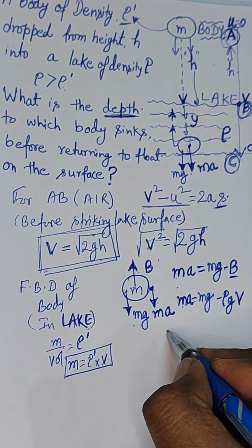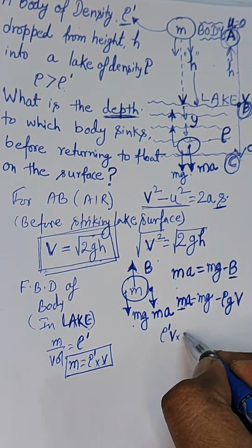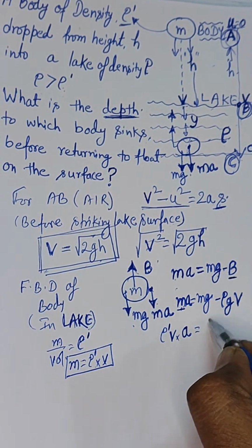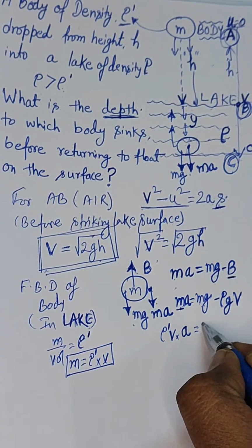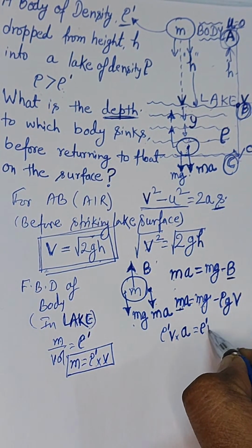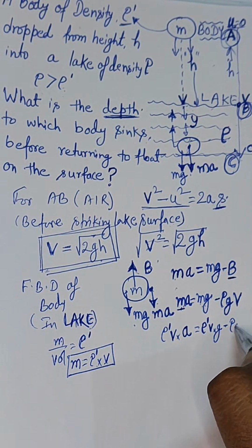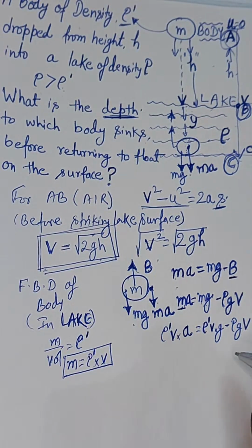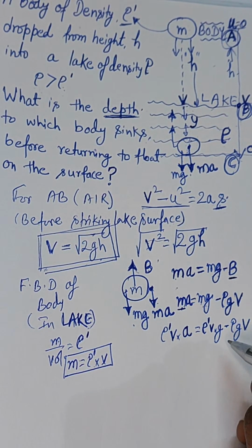Then rho dot v into a is equal to, for mg, just write rho dot v into g, minus rho g v, this is the buoyant force. Now you can see, anything common inside you can cancel out.